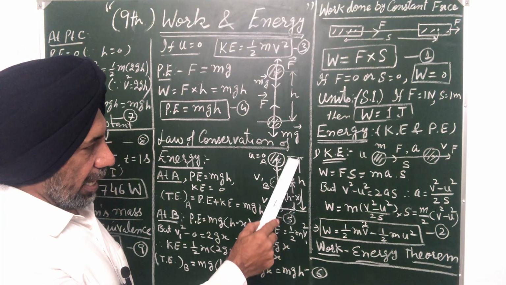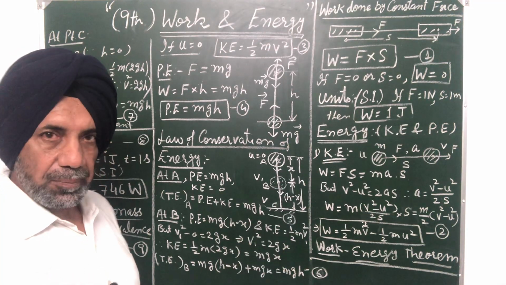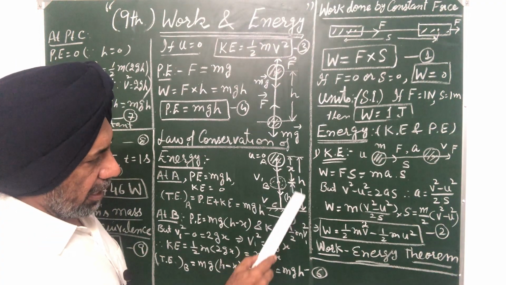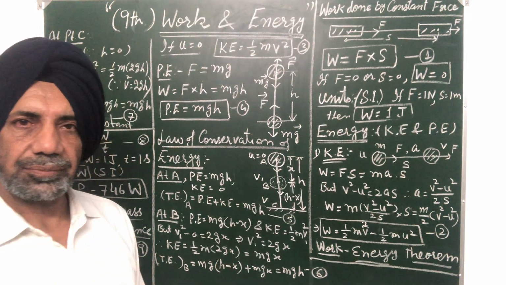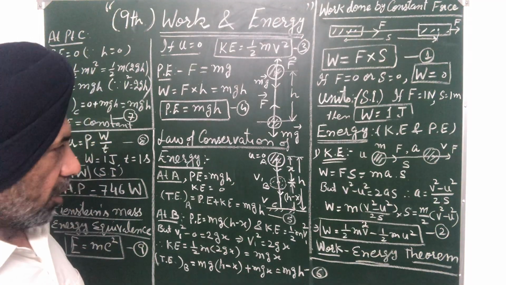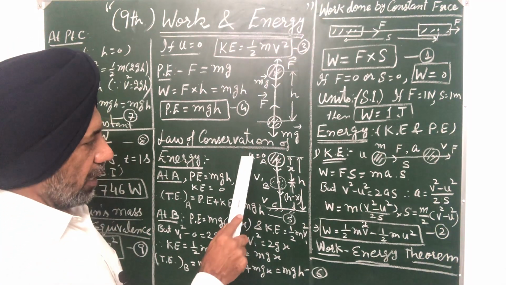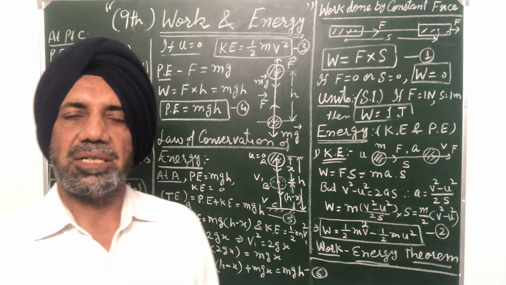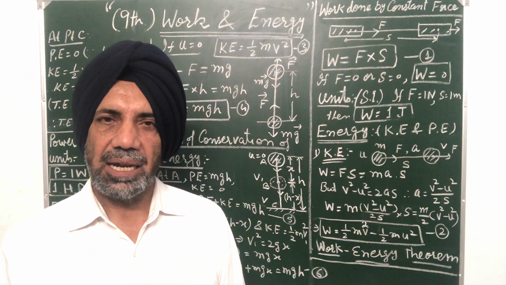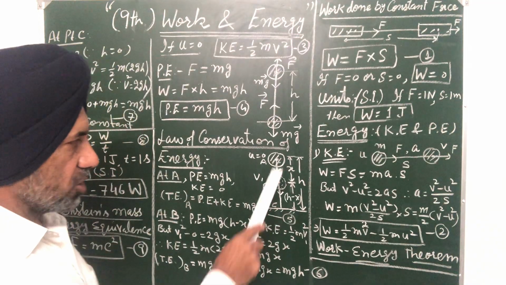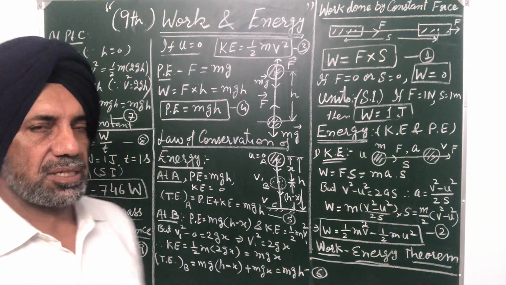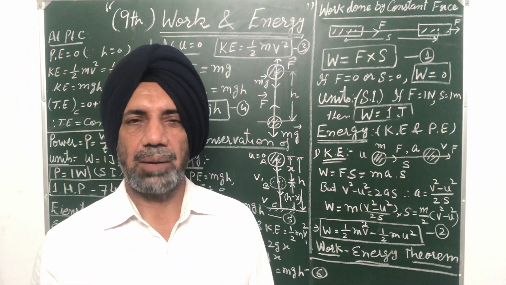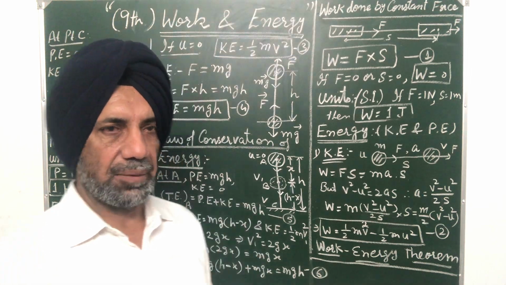Let x be the distance between A and B, and this height will be h minus x. Clear? Now we have to prove that at points A, B and C, the total energy, that is the sum of kinetic energy and potential energy, remains constant. It means the law of conservation of energy holds good for a body falling freely under the effect of gravity.